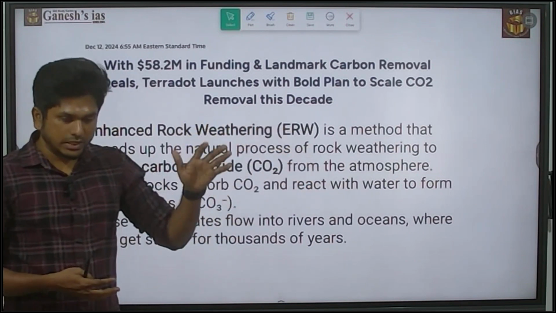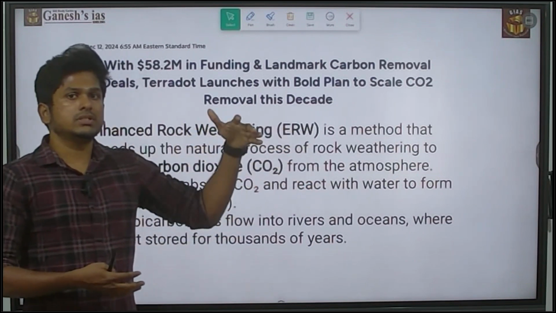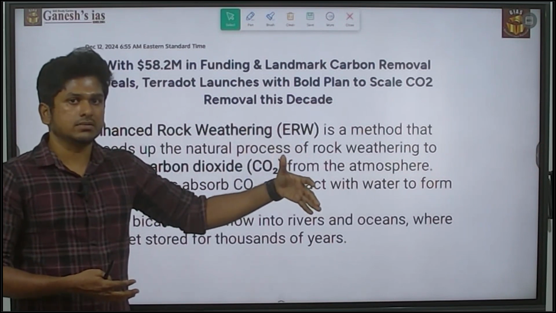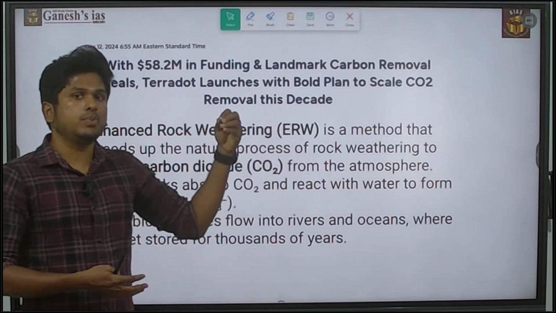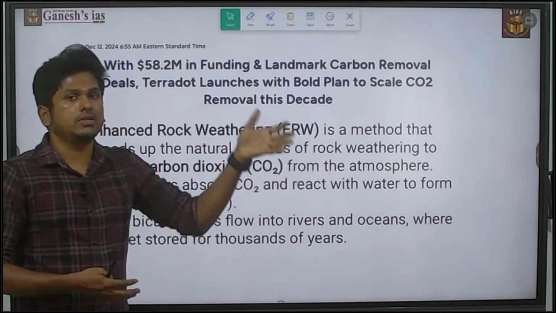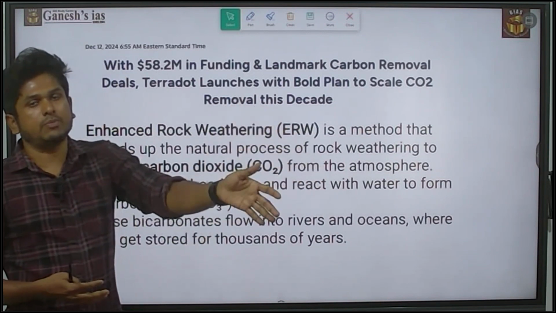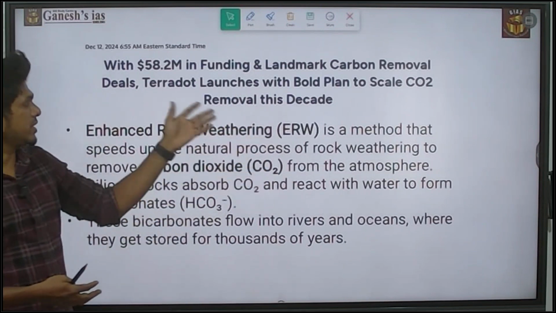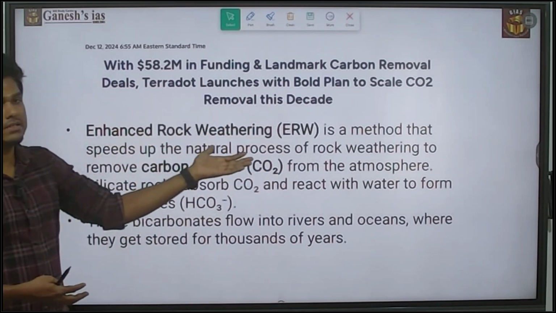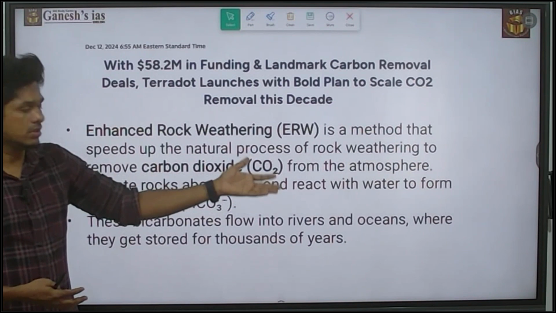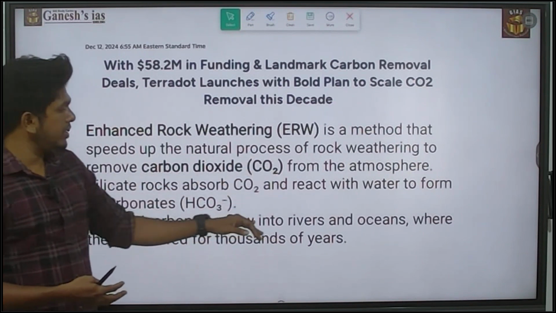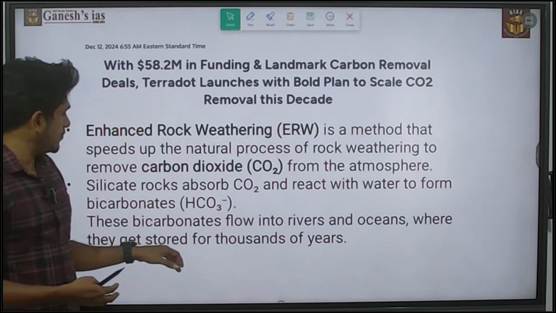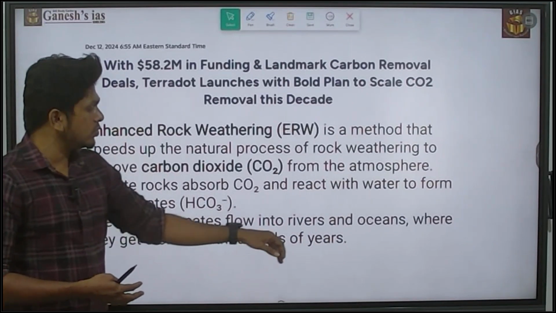When it comes to global warming, CO2 is the major culprit. It is the most important greenhouse gas leading to global warming, and it is causing climate change. To remove carbon dioxide from the atmosphere, they are using this enhanced rock weathering method. The bicarbonates flow into the rivers and oceans, where they get stored for thousands of years.